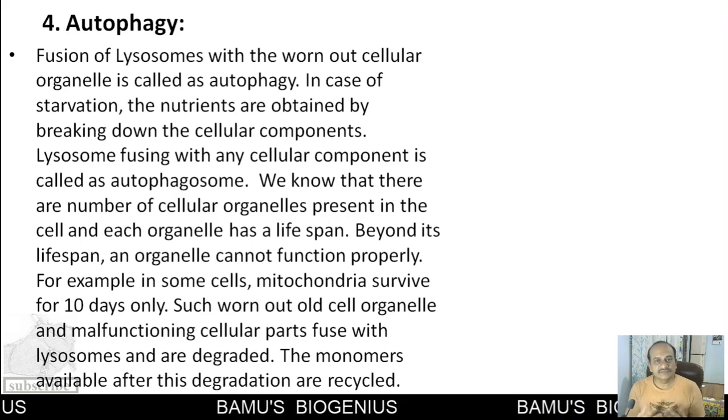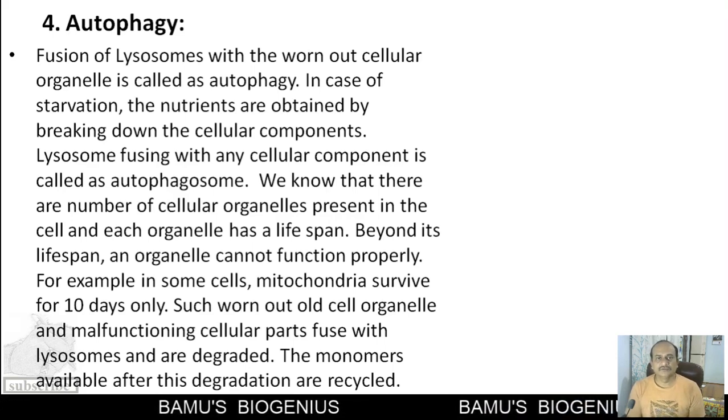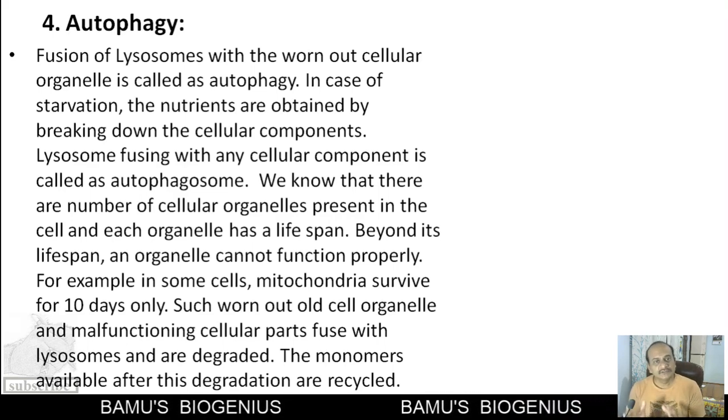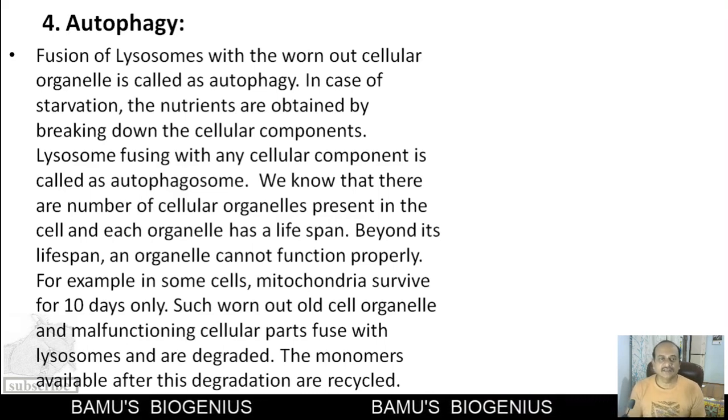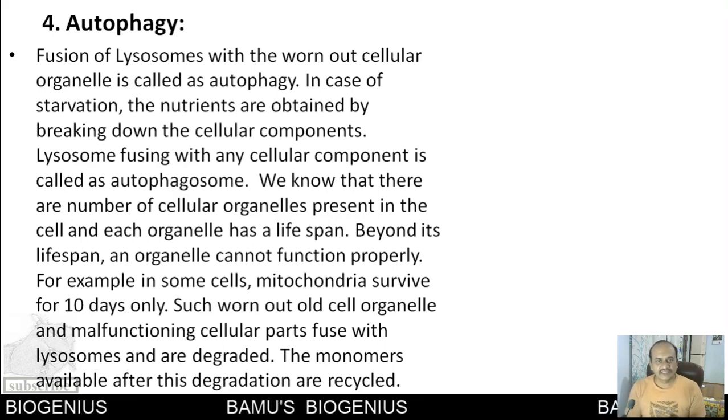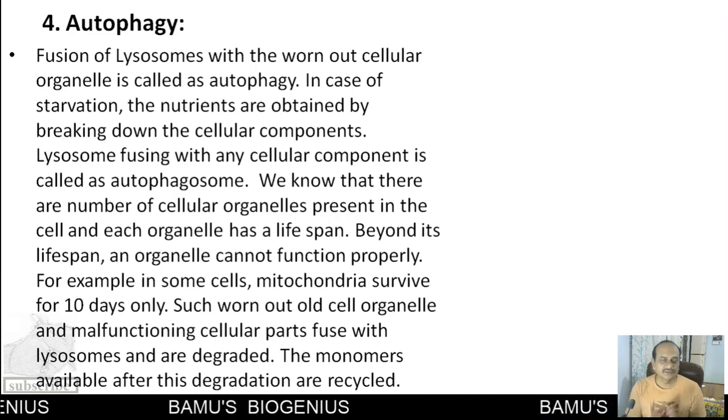Such worn-out organelles are no longer useful for the cell. So they fuse with the lysosomes and are digested, and the material, or we can say the monomers, formed after digestion are then absorbed in the cytosol.